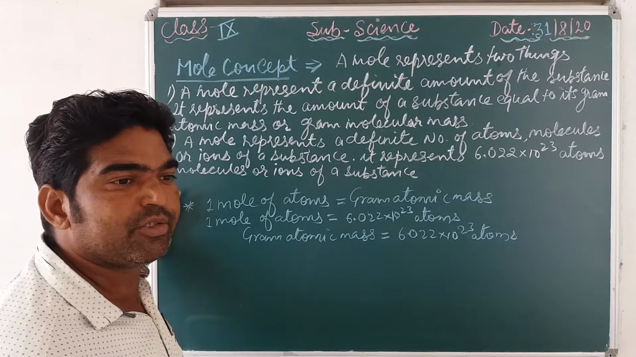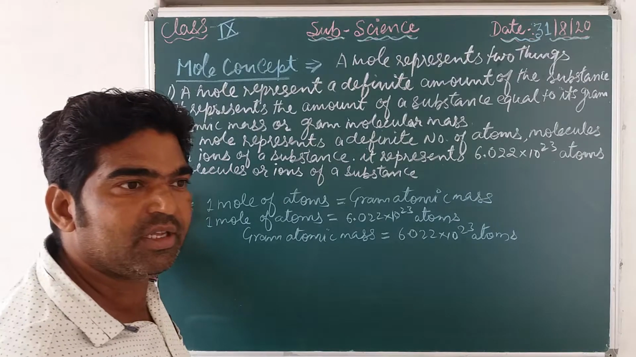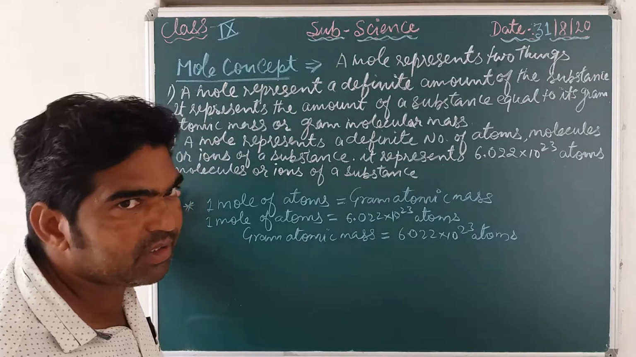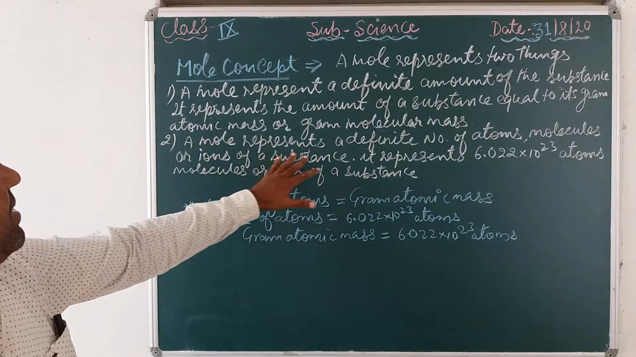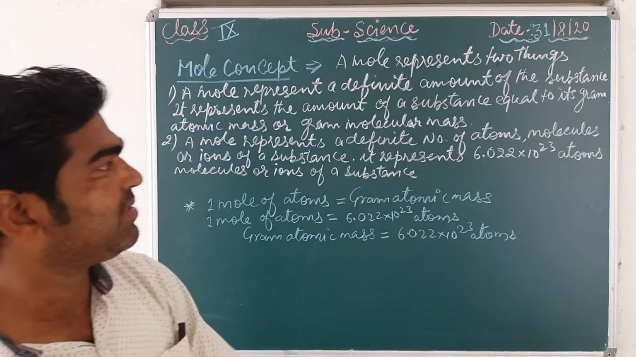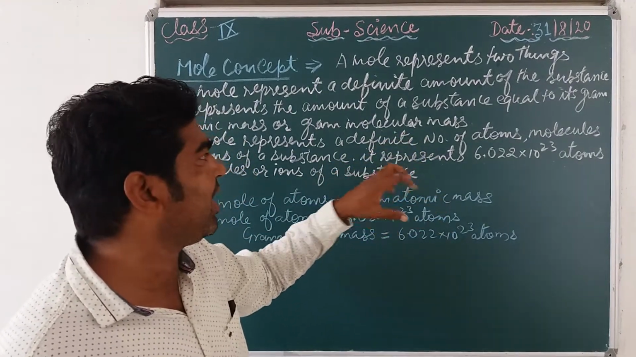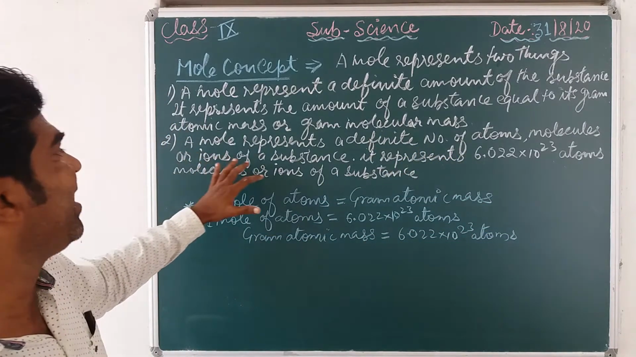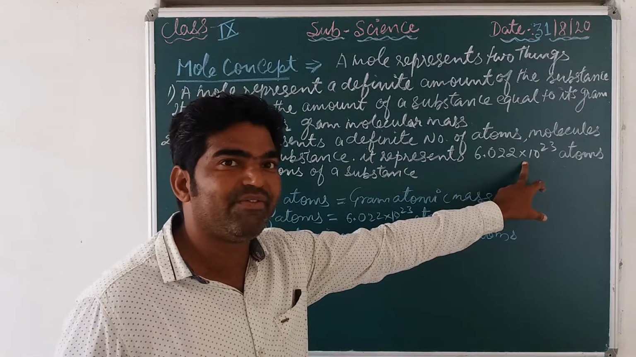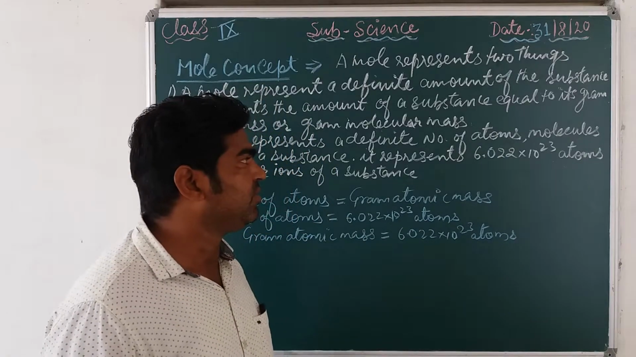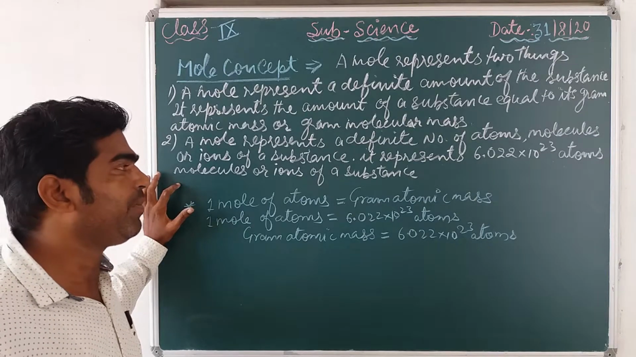Suppose that atom of hydrogen, so it is equal to its gram atomic mass, and molecule of hydrogen means equal to the molecular mass of hydrogen in a gram. Second thing, a mole represents a definite number of atoms. It gives an idea about the fixed or definite number of atoms, molecules, or ions of a substance, and that is represented by this fixed number, 6.022 into 10 to the power 23 atoms or molecules or ions of a substance.